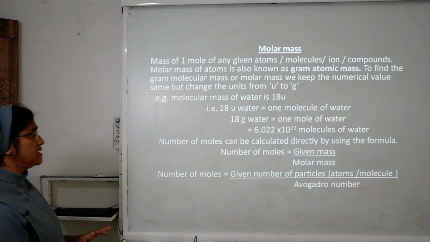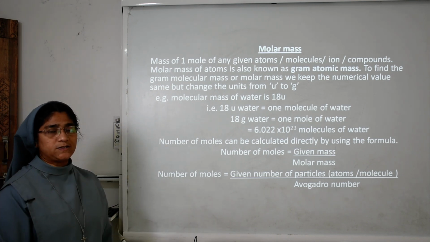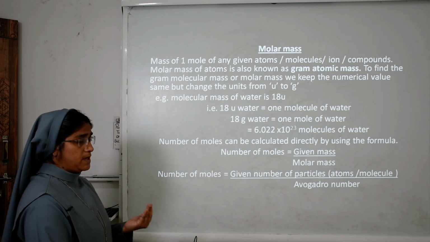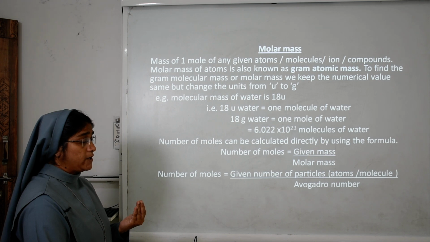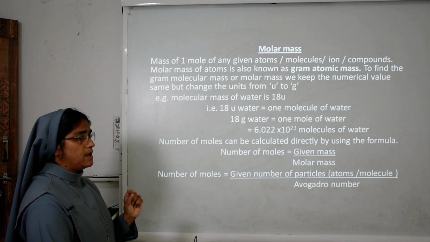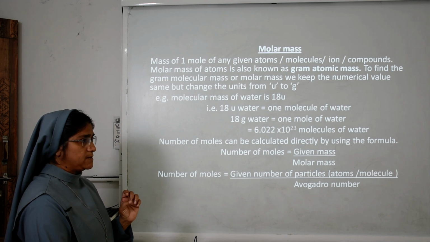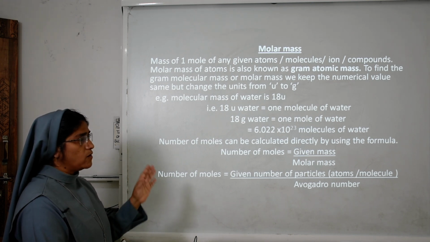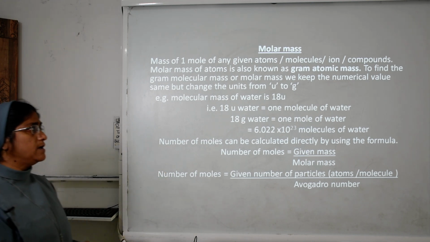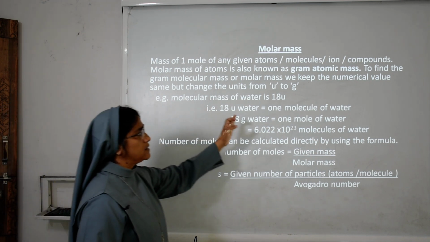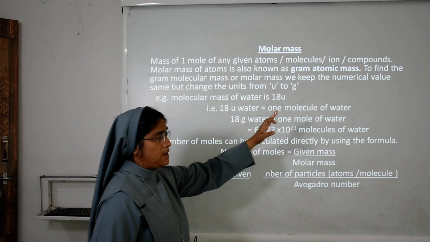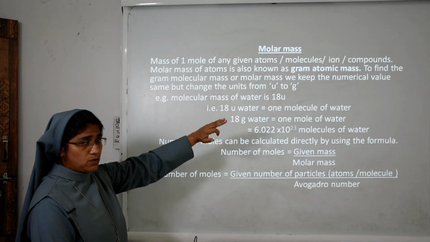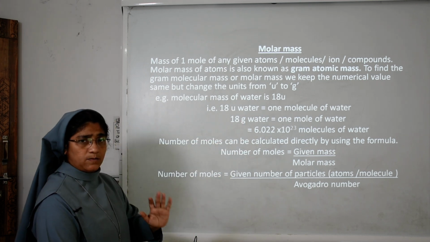For example, the molecular mass of water is 18 U. How do we find it? Water is H2O, so 2 into 1 plus 16 into 1, and we get the answer 18 U. That is the molecular mass of water. 18 U means 1 molecule of water. Here we are using U, so we change it to gram. So 18 gram of water means 1 mole of water.